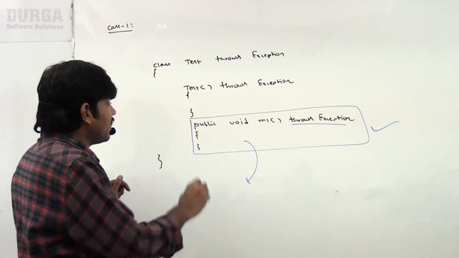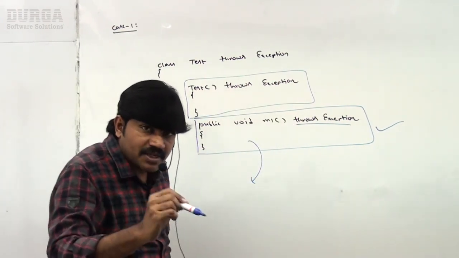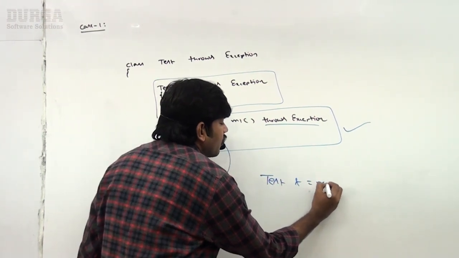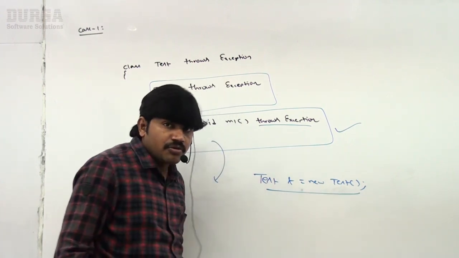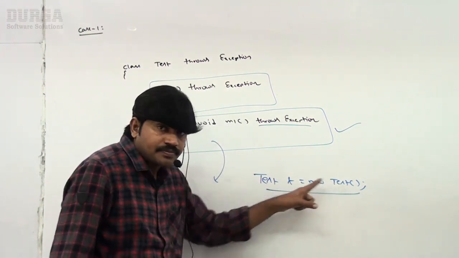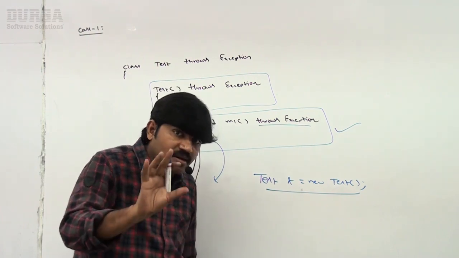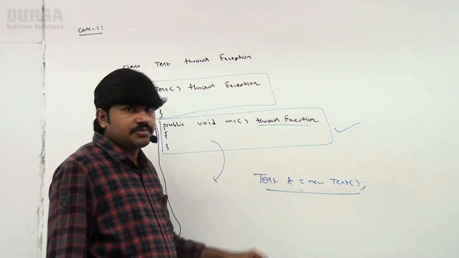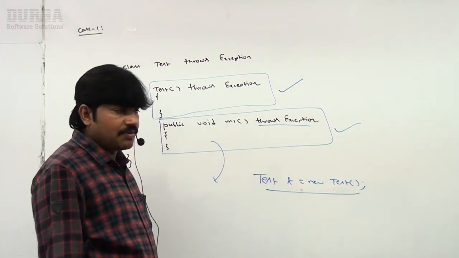Next, the constructor also. For the constructor, a caller is there. The person who is going to create the object, Test t = new Test(), is the caller. Now he is responsible for handling this exception. That's why it is also meaningful. No problem, it is acceptable.